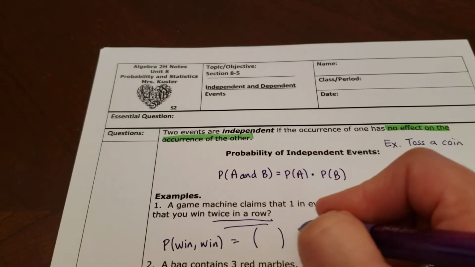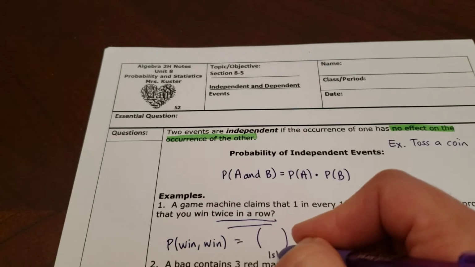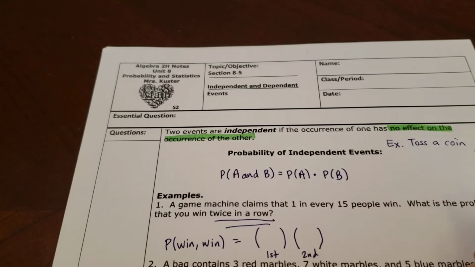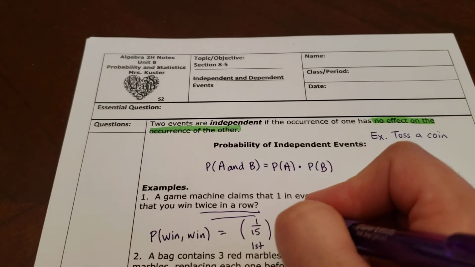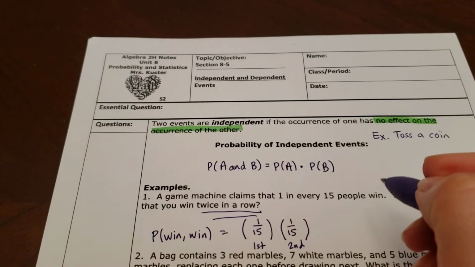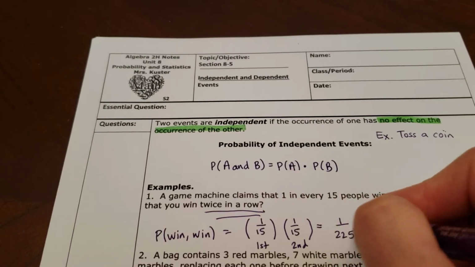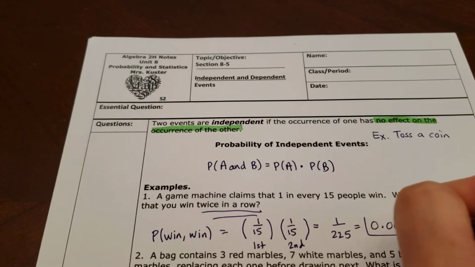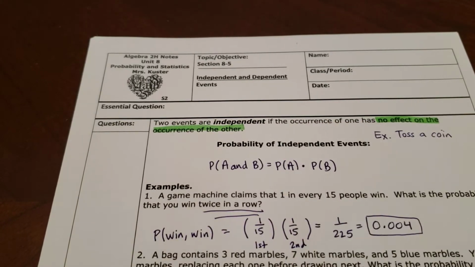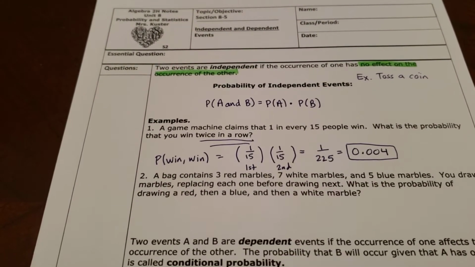So you basically want the probability of a win-win. You're going to play this game twice, your first try and your second try. It's 1 over 15 for the first try and still 1 over 15 for the second try, since they are independent. That gives you 1 over 225, which is 0.004. That's super close to 0, which means it's probably not very likely.